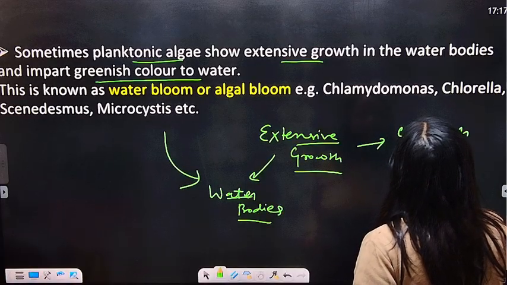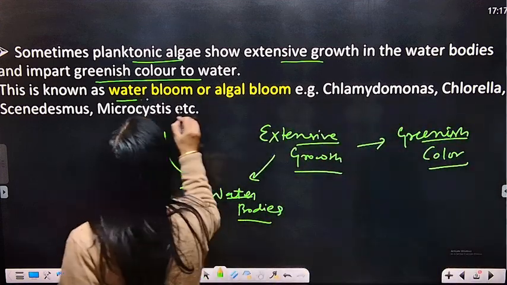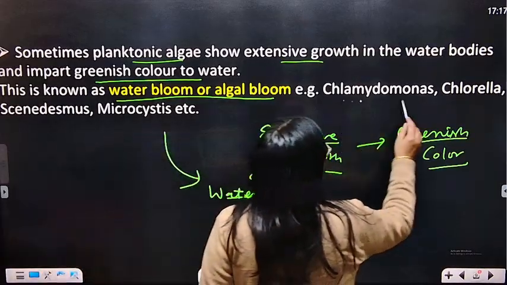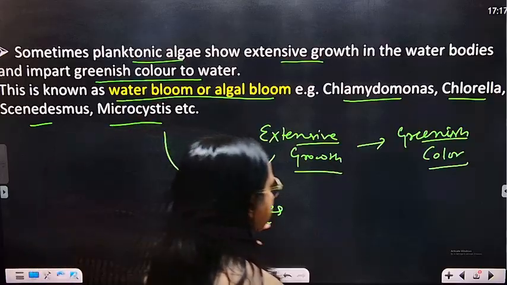This is known as water bloom or algal bloom. Examples are Chlamydomonas, Chlorella, Microcystis, etc.